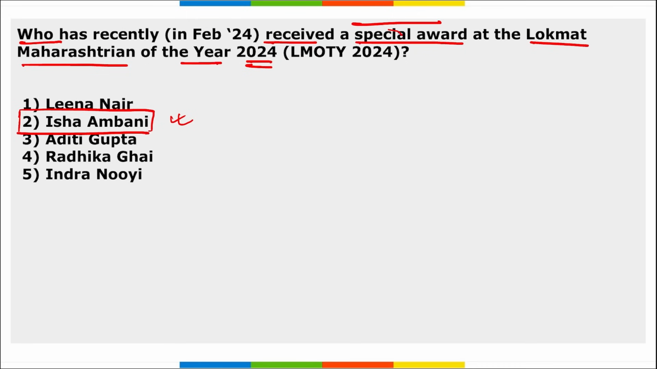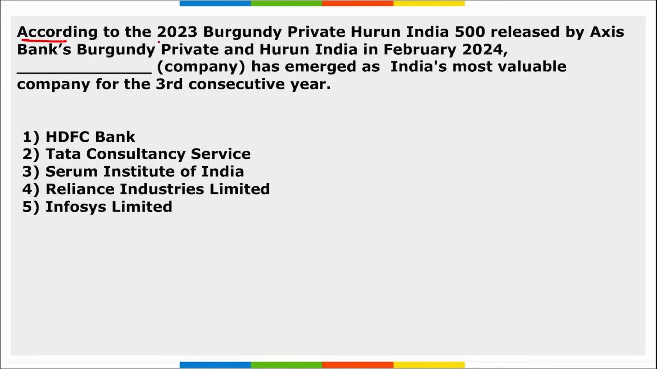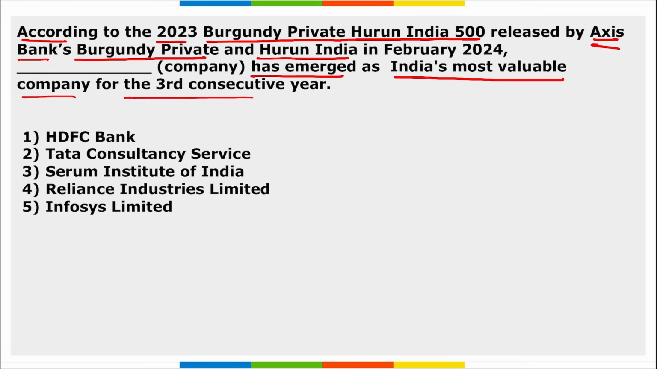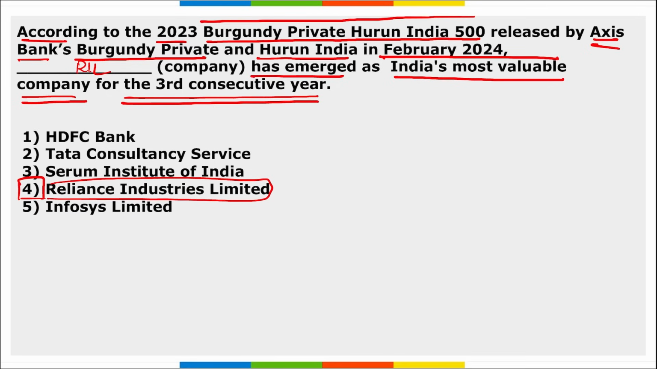Next, according to the 2023 Burgundy Private Hurun India 500 released by Axis Bank's Burgundy Private and Hurun India in February, which company has emerged as India's most valuable company for the third consecutive year? It is RIL. Reliance Industries Limited has emerged as India's most valuable company for the third consecutive year according to the Burgundy Private Hurun India 500 released by Axis Bank's Burgundy Private and Hurun India combined together.